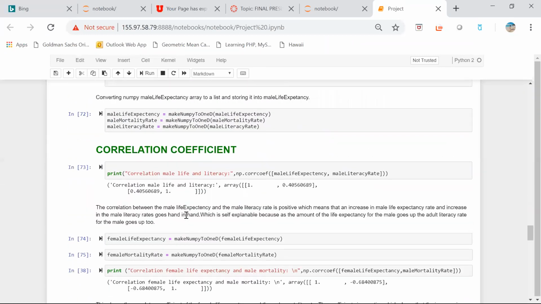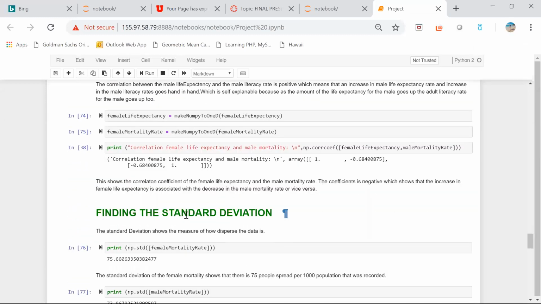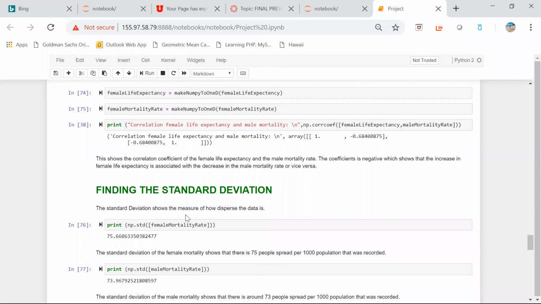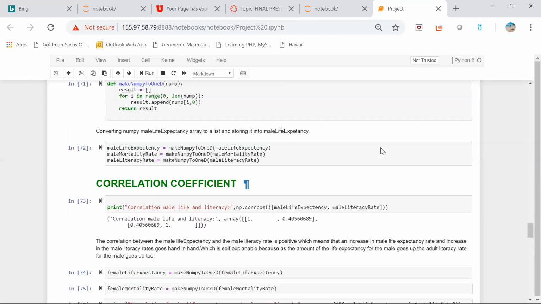Now let's move on to my general analysis, which comes to the question: is there any association between the life expectancy of females and the male mortality rate? When I calculated the correlation coefficient, I found that there is a negative correlation. So yes, there is an association, which does answer my question here. The negative correlation means that an increase in female life expectancy is associated with a decrease in the male mortality rate, and vice versa. So yeah, I answered those questions.